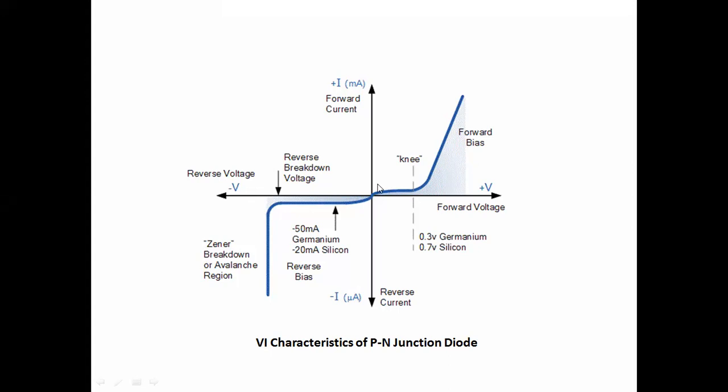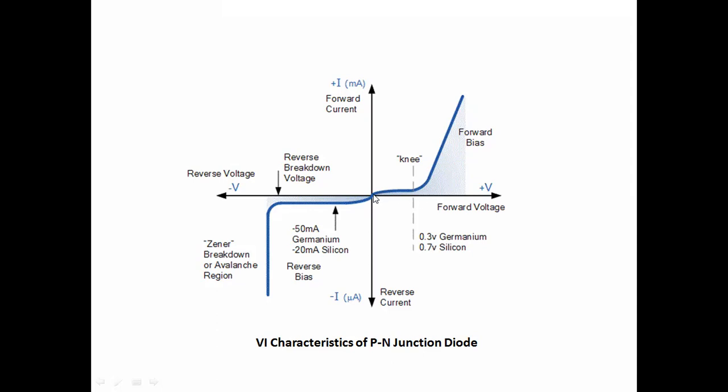Further, the current rises. It increases linearly. If you increase the voltage further, the current will rise. This is the forward bias characteristics. We can call this the forward bias characteristics of a PN junction diode.